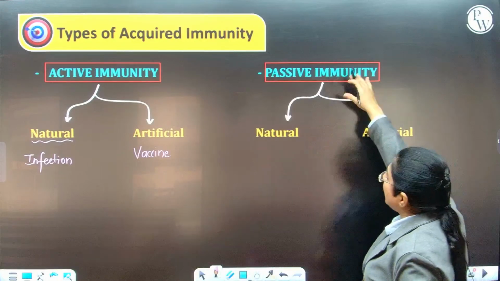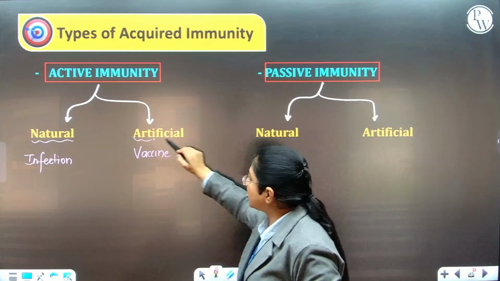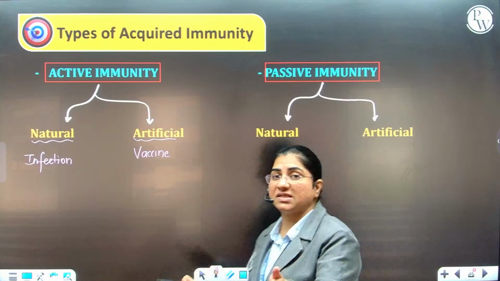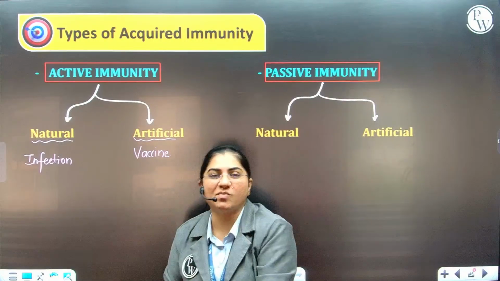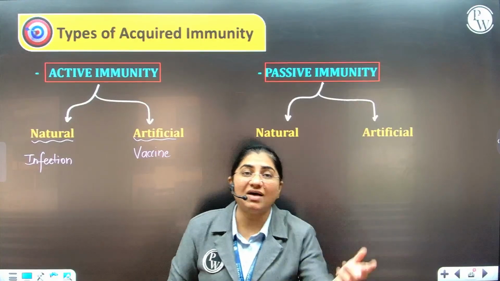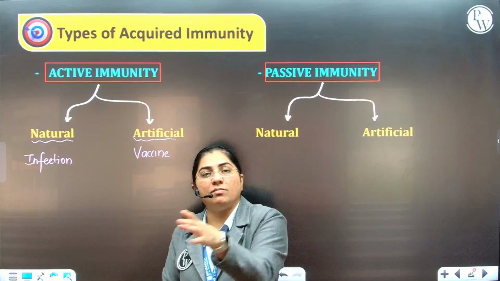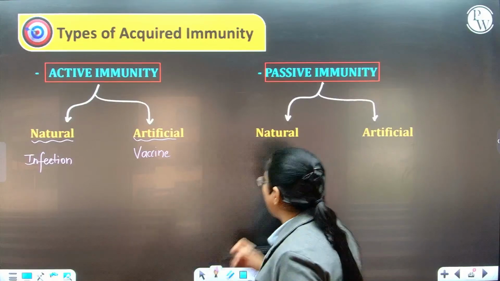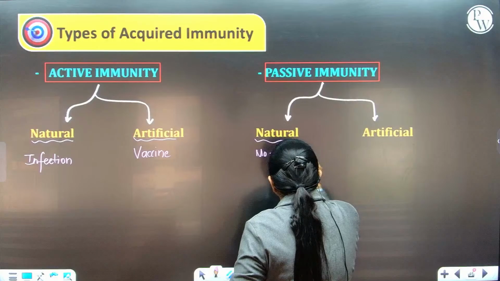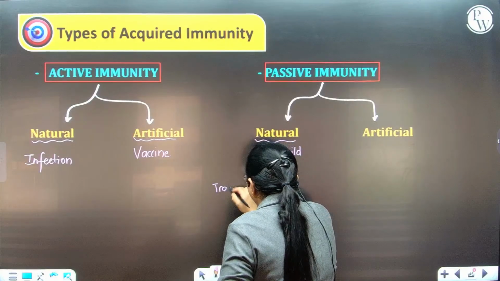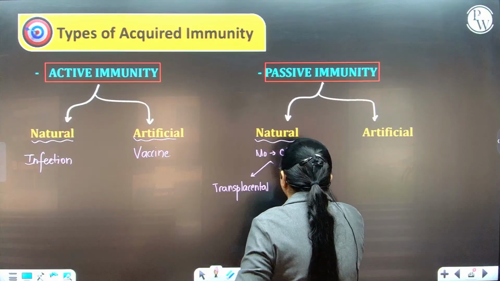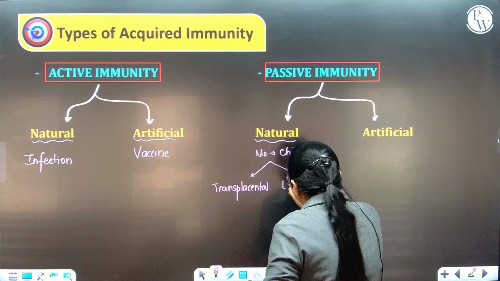Then there's naturally acquired passive immunity. When we are talking about naturally acquired passive, it means the body is naturally receiving antibodies. When will this happen? For example, from the mother to the child. It is only the mother who gives you everything for free, isn't it? So from the mother to the child, either via placenta or from the mother's milk during lactation. That is, either transplacental or via lactation.